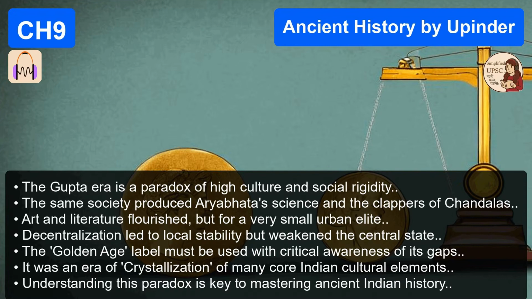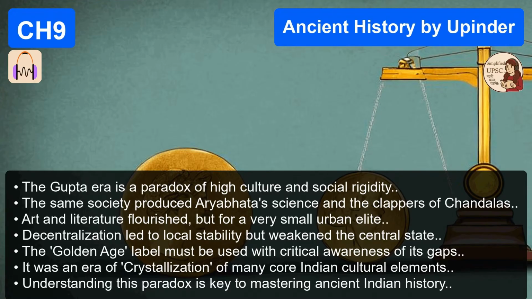And one final tip, don't forget the Vakatakas. If you're writing a mains answer about the Gupta period, and you can drop in a line about Prabhavatigupta's Regency or the Vakataka patronage of Ajanta, you immediately signal to the examiner that you have read beyond the basic textbooks. You show depth.